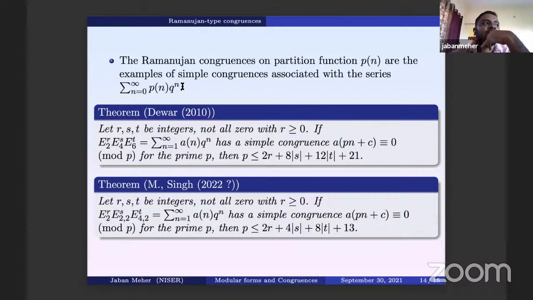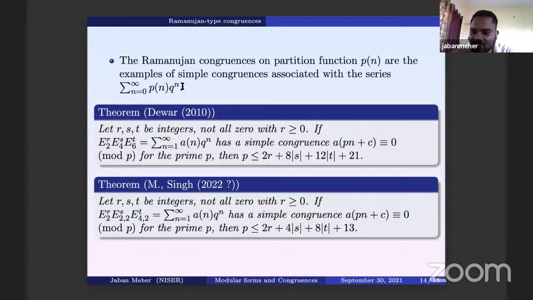Yeah, there are some results. I do not know exactly what results. Actually, in the same paper, Ahlgren and Boylan proved some result relating to that. I do not know the exact statement, but I feel that they have some result. This partition function people have studied more, so I have not gone into what all the things are, but I think there are certain results.